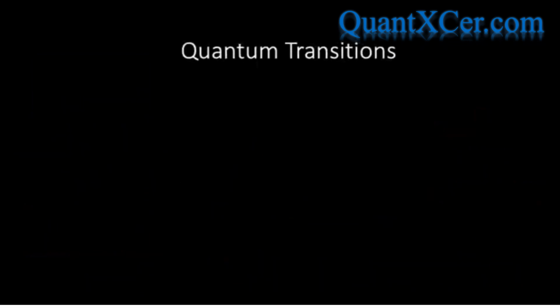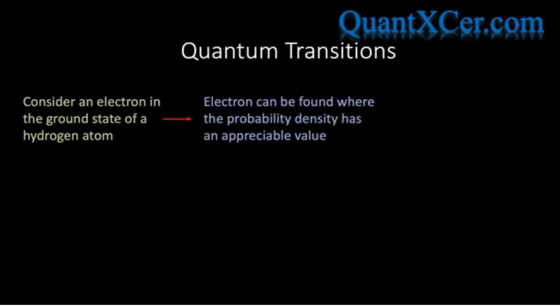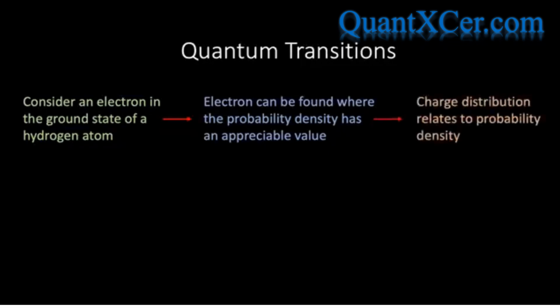If we begin by considering an electron in the ground state of a hydrogen atom, then according to Max Born's probabilistic interpretation of the wave function, the electron can be found at any location where the probability density has an appreciable value, and it therefore follows that the electric charge of the electron would not be confined to a particular location within the atom, but rather distributed in proportion to the electron's probability density. Now, this might seem slightly counterintuitive, but it follows logically from the analysis so far outlined. It's simply saying that the charge should be distributed in accordance with where it's most likely to find the electron.